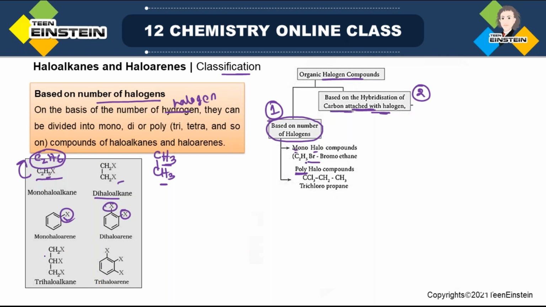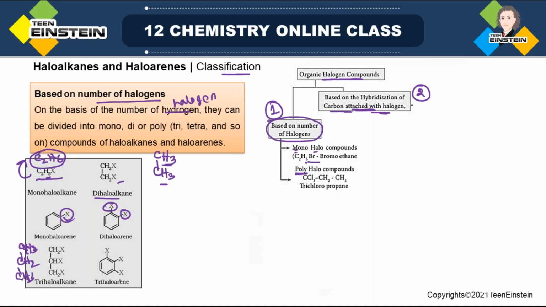Then try CH2X, CHX, CH2X. If I tell you to write the corresponding alkane, it will be CH3, CH2, CH3. So all these three carbons: the first carbon has 3 hydrogen, the second carbon 2 hydrogen, the last one again 3 hydrogen. From all these carbons, just replace one H from each by X and it will be trihaloalkane.